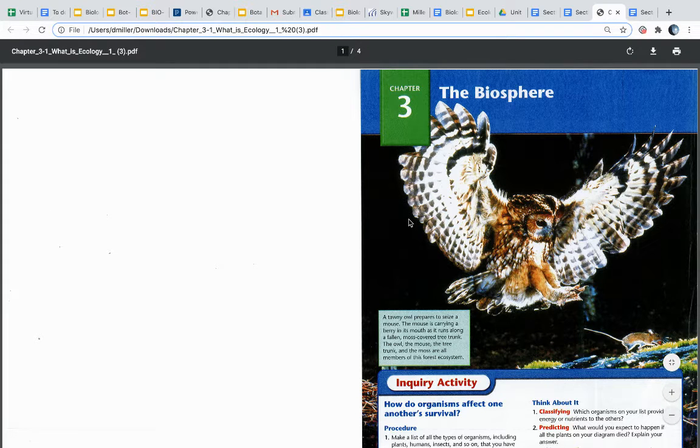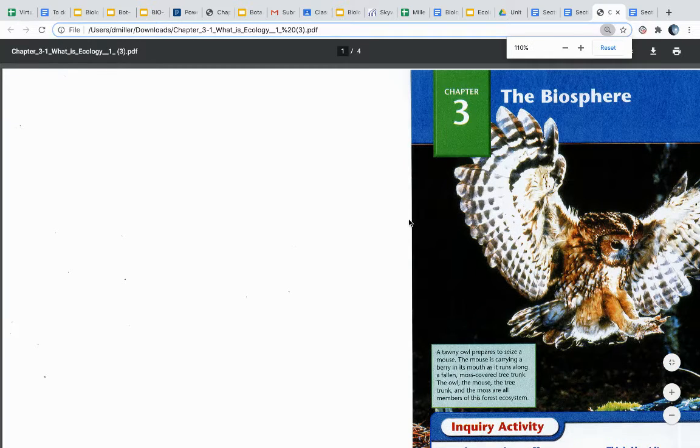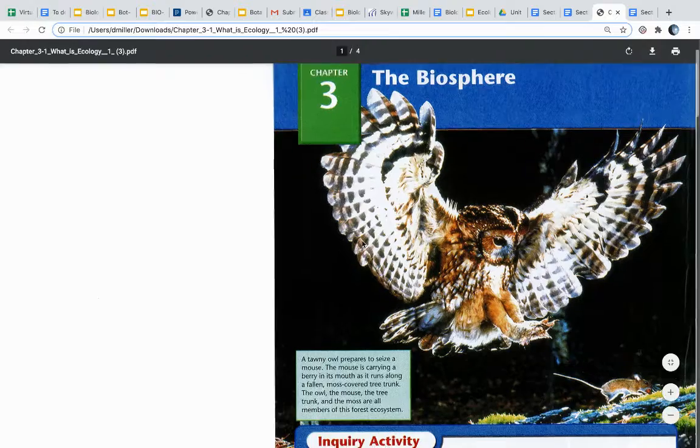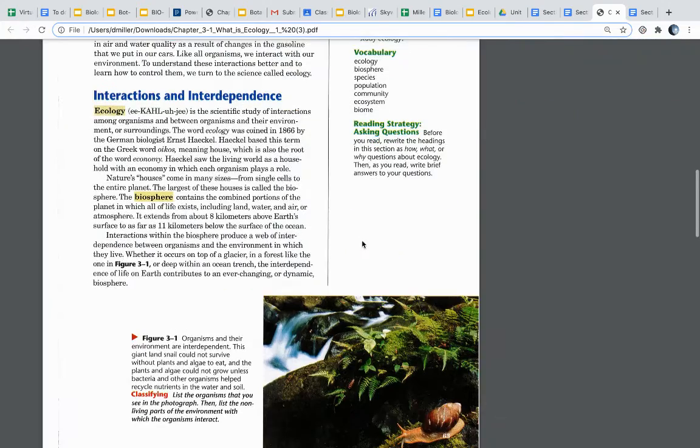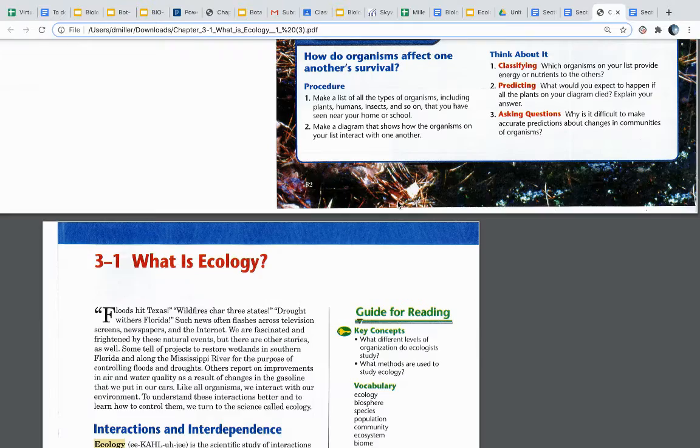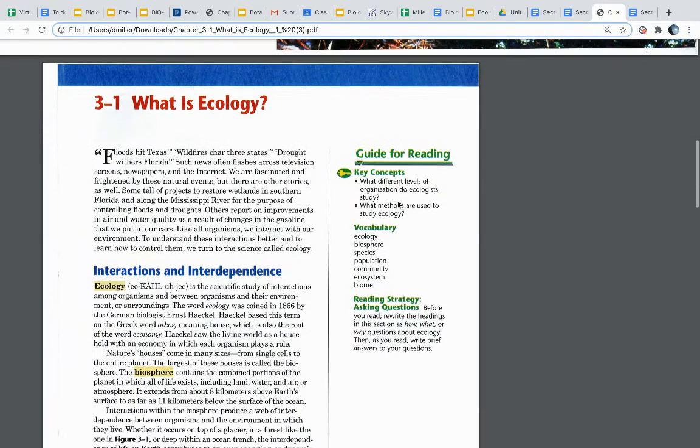All right, so chapter 3, the biosphere. Section 3.1, what is ecology? Floods hit Texas. Wildfires char 3 states. Drought withers Florida. Such news often flashes across television screens, newspapers, and the internet. We are fascinated and frightened by these natural events, but there are other stories as well.